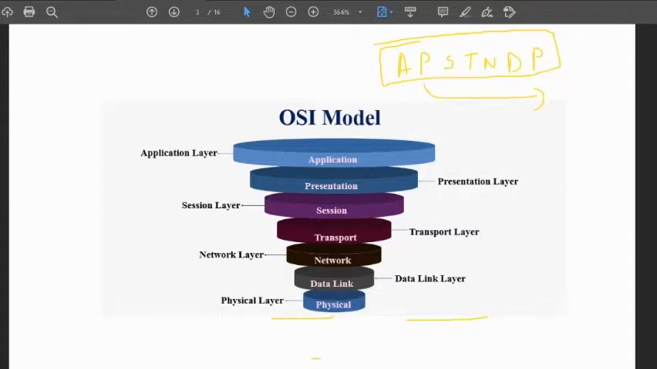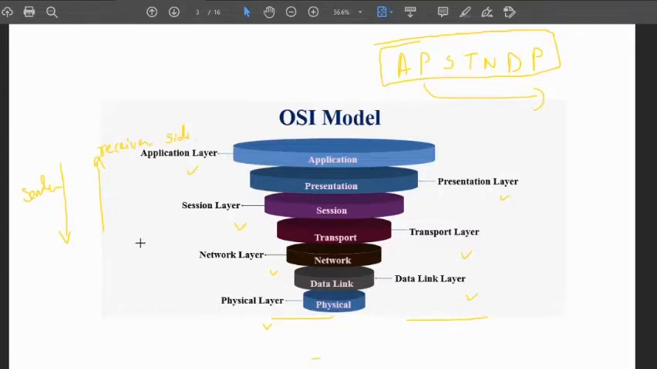Now A means application layer, then presentation layer, session layer, transport layer, network layer, data link layer, and the last one is physical layer. This is followed on both parts, the sender side and the receiver side. The sender direction goes from application layer to physical layer, and the receiver side goes the other way.